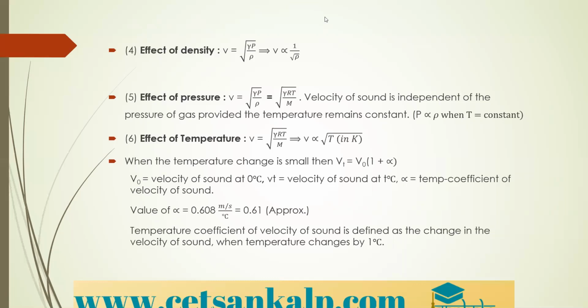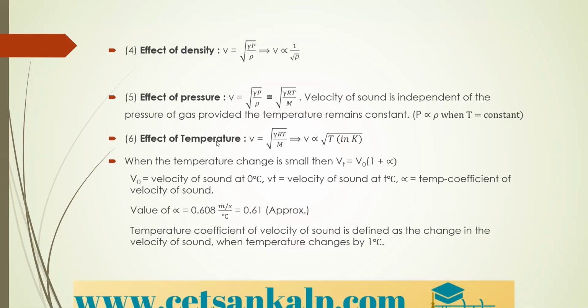Therefore, we can write it as under root of gamma RT divided by M. Here we substitute PV equals RT, and density equals mass per unit volume, so the volume gets cancelled. After all this simplification, the equation for the speed of sound in air is root of gamma RT divided by M. So the velocity of sound is independent of the pressure of the gas, provided the temperature remains constant.